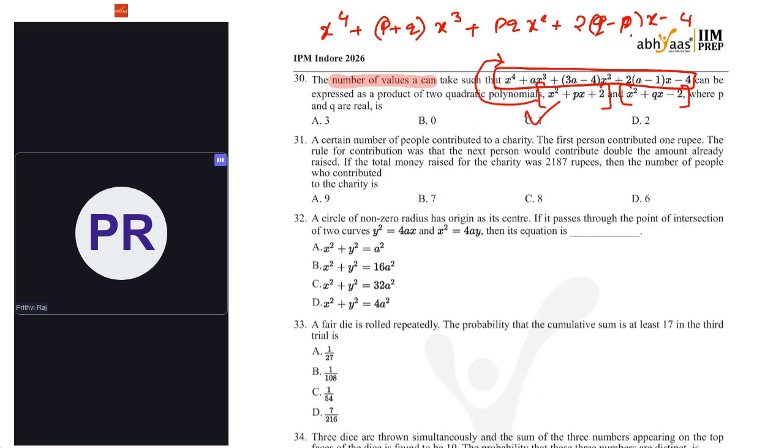Fine. Next one. A certain number of people contributed to a charity. The first person contributed 1 rupee. The rule for contribution was that the next person would contribute double the amount already raised. If the total money raised for the charity was 2187 rupees, then the number of people who contributed to the charity is. Okay. So remember one thing.